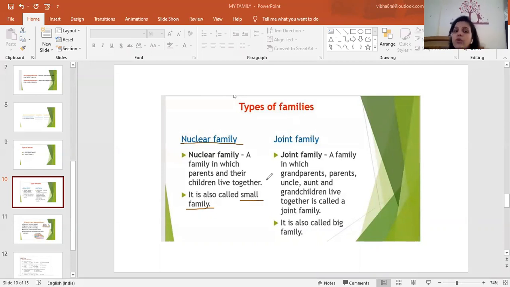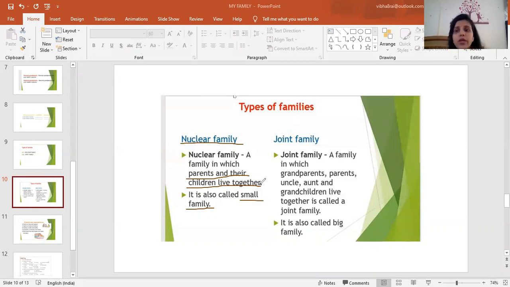Small family. So now see who is living in nuclear family? A family in which parents and their children live together. Parents live with their children. This type of family is known as nuclear family. Okay, and what is the other name of nuclear family? Small family. Nuclear family is also known as small family.